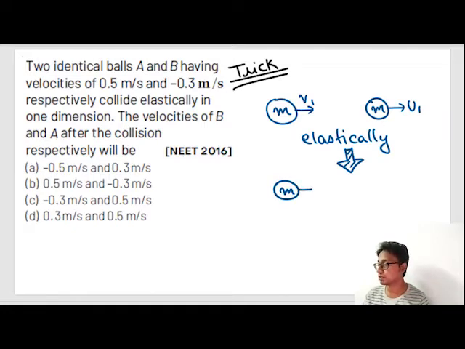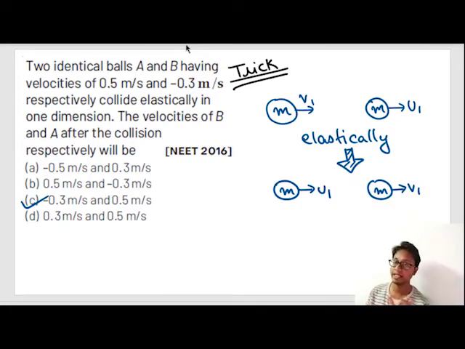That means this mass will have U1 velocity and this mass will have V1 velocity. Am I clear up till here? This is the trick. If this mass moving with V1 collides with this mass moving with U1 and the collision is elastic, after collision the masses will exchange their velocities. So our correct option is option number C, because they will exchange their velocities. Using the long method also, the same answer will come. Just remember to change the observer.